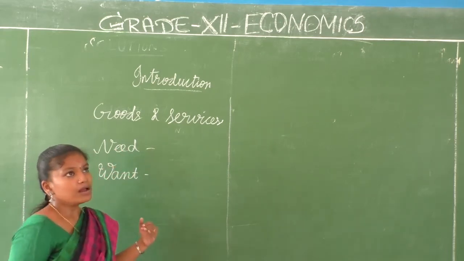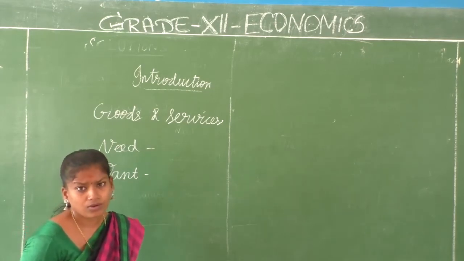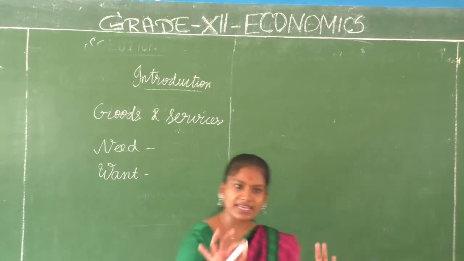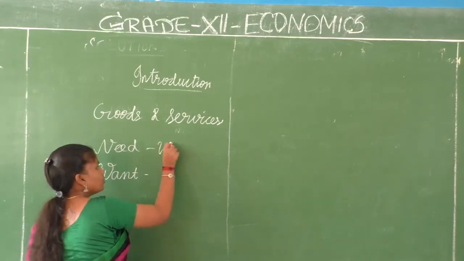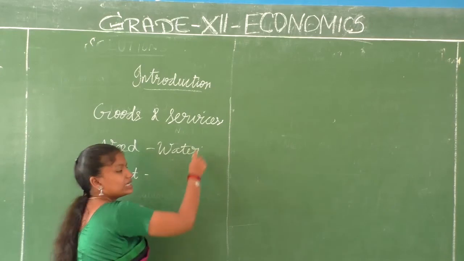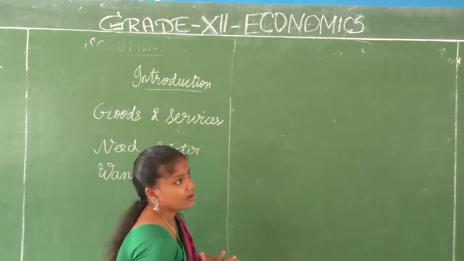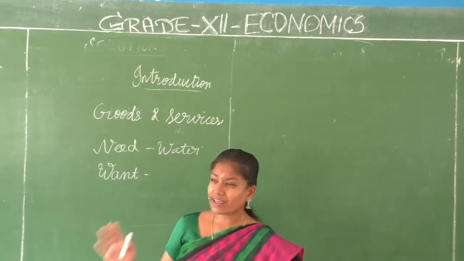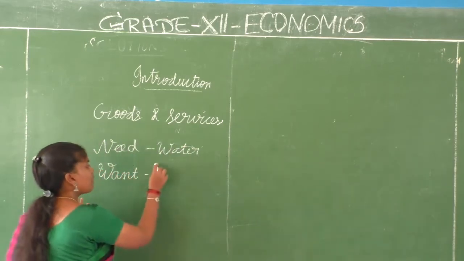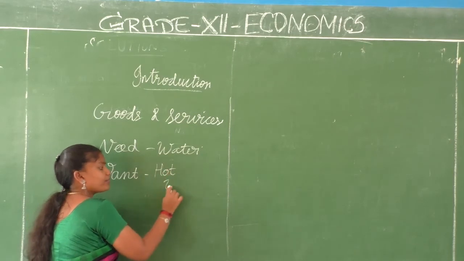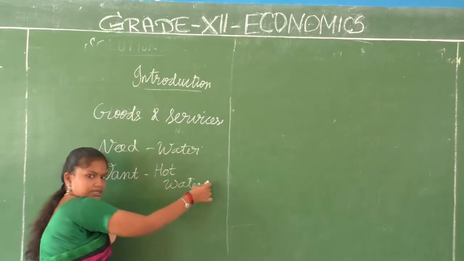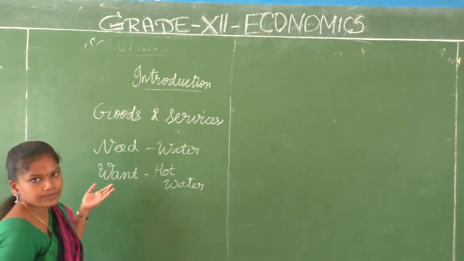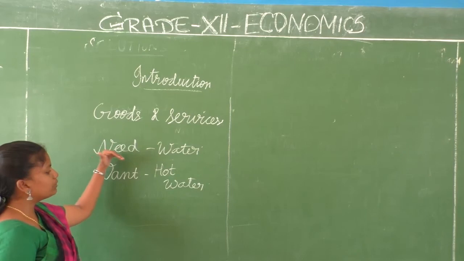For example, you are very thirsty. You want to drink something, drink water. So the basic thing is quenching your thirst. You want water. It's a need. But I have a cold or cough, so wherever I go, I need only hot water. That is my want, something more than that. Without a want I can survive, but without a need I cannot. That is the difference between need and want.